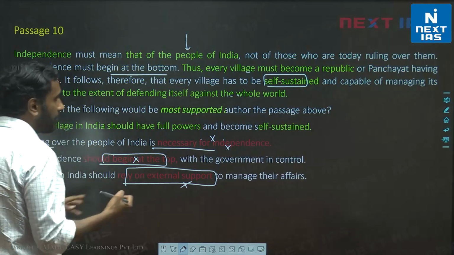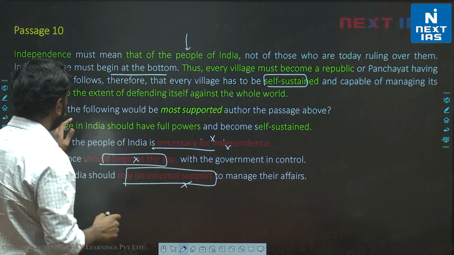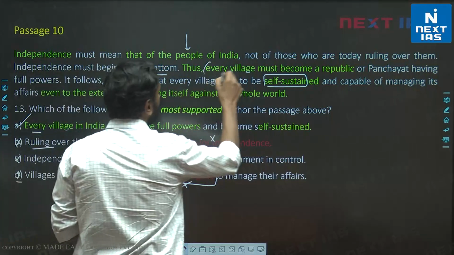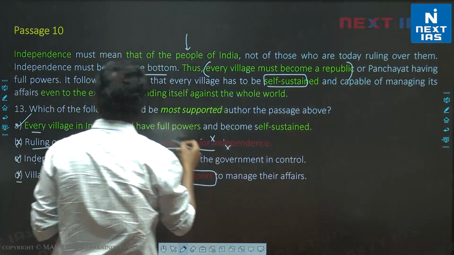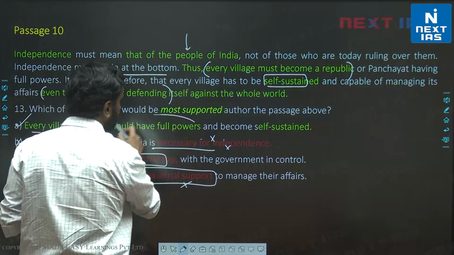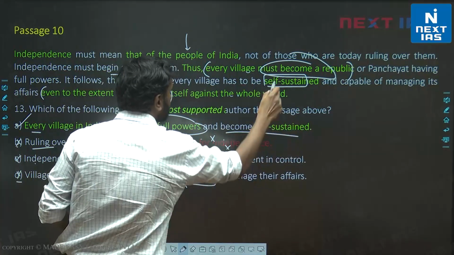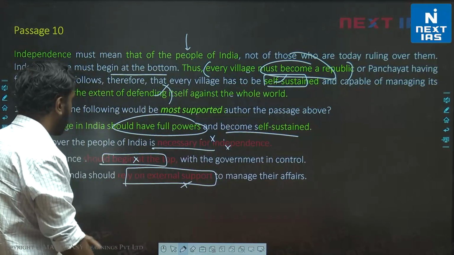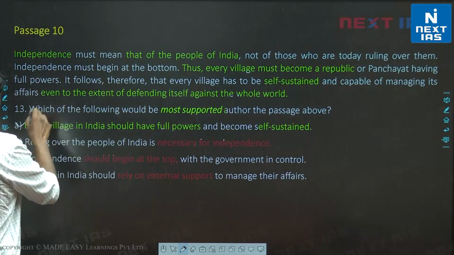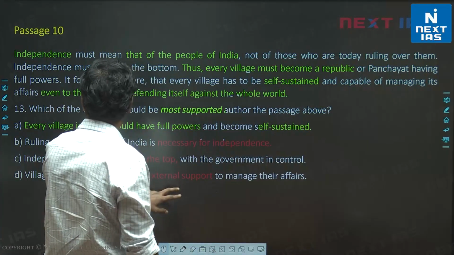Now in A, many people have not selected A because of the use of the word every, but let's say every village in India should have full powers and become self-sustained. So we are told every village must become a republic and even to the extent of defending itself. So every village in India should have full powers, must become a republic and become self-sustained. Self-sustained must defend itself. So A is the clear choice, right? A is the clear winner here. All right. Let's look at the next passage. Here the answer is A for this question.